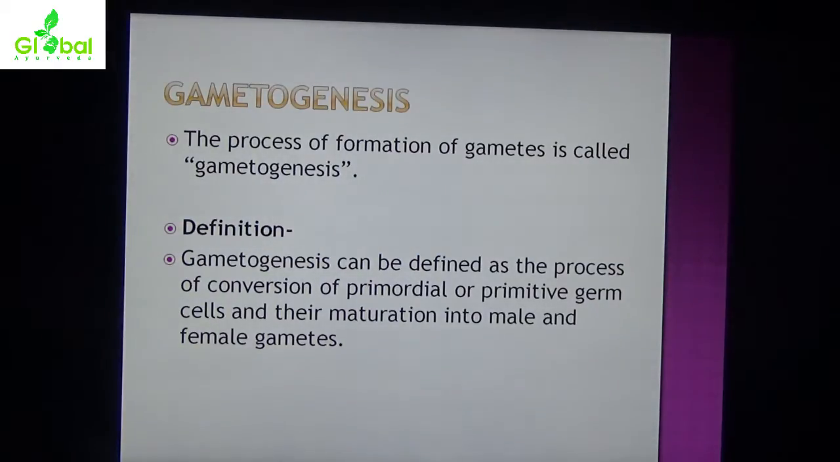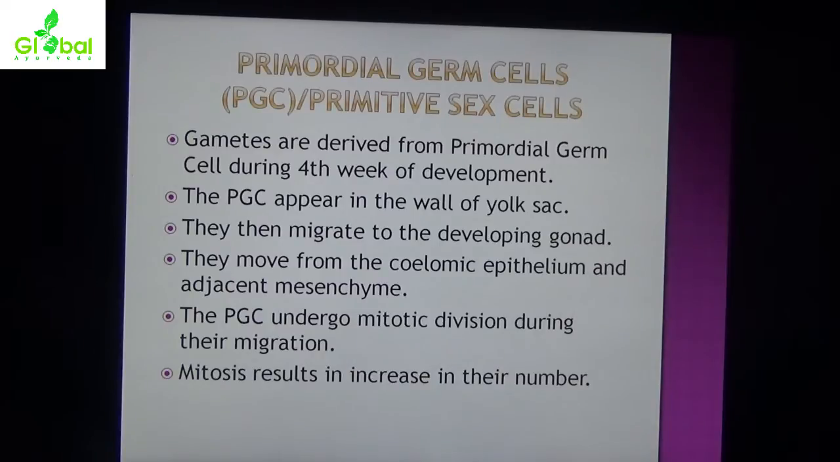What is gametogenesis? The process of formation of gametes is called gametogenesis. Definition: gametogenesis can be defined as the process of conversion of primordial or primitive germ cells and their maturation into male and female gametes. Primordial germ cells, in short we call them PGC, primitive sex cells.